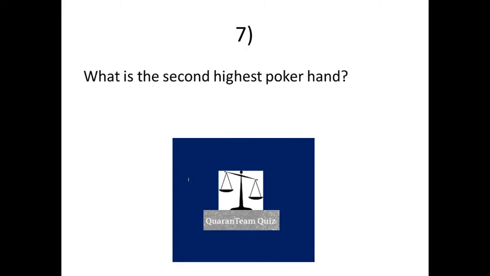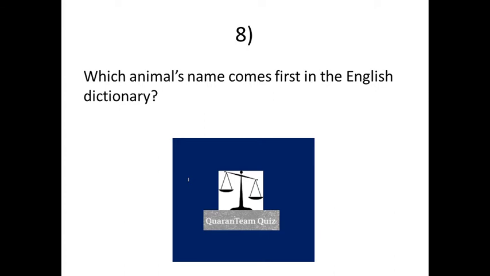Question 7. What is the second highest poker hand called? And final question of this round, question 8. Which animal's name comes first in the English dictionary? And that's question 8, the final question of the general knowledge round.